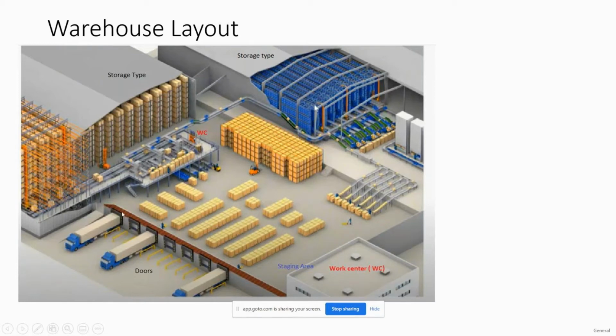As I said, these are the doors and the staging area where we place all the material initially. Then in the other part of the warehouse, there is another outbound area. The outbound area is where, when the customer demands the material, we pick the material from the storage type and take it to the outbound area. We are not picking the material and directly loading it into the truck and then performing the issue.